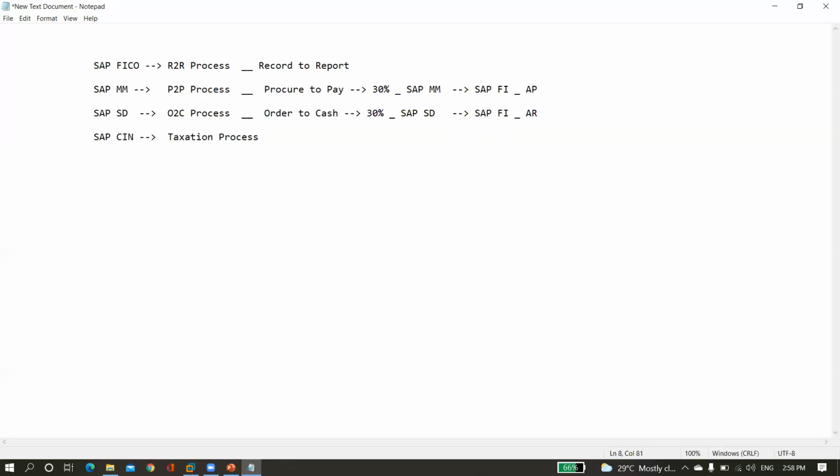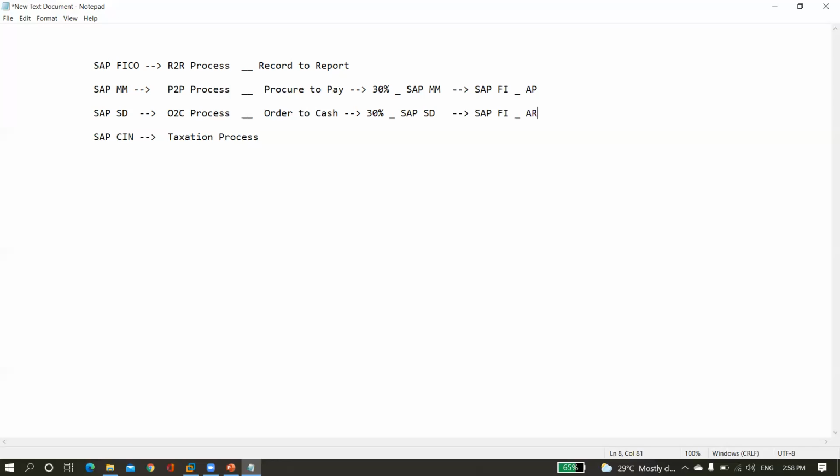Because if you are strong in accounts payables, it means that we have to know the complete process about P2P. If you want to be strong in accounts payables and accounts receivables, we must know about P2P and OTC. If you don't know the P2P process or have no idea about OTC, then we are not strong in the respective accounts payables and accounts receivables areas.